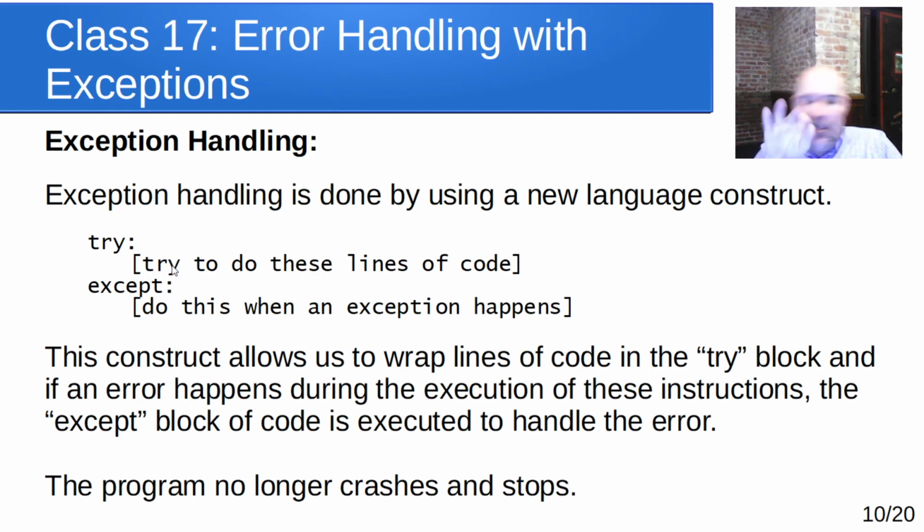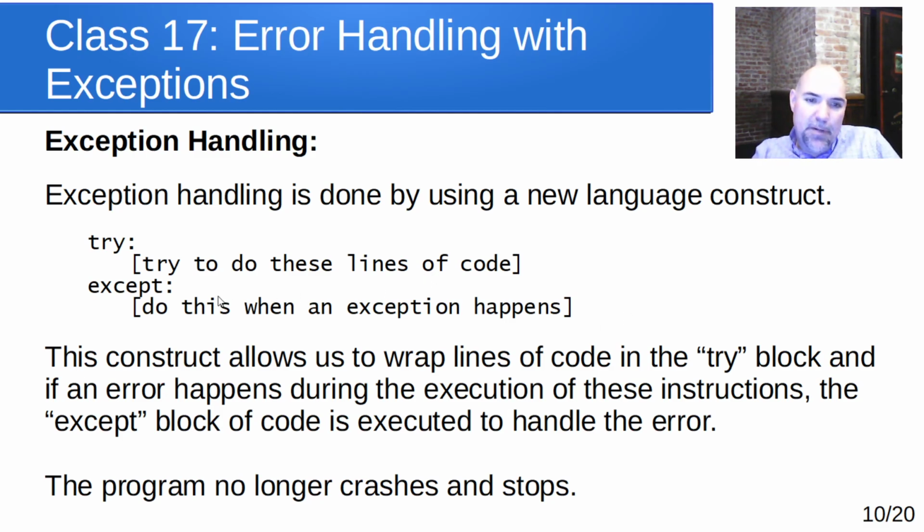You could say try to open this file, try to read the contents of the file, try to do these things. And if an error happens in here, it'll jump down to this except block and run whatever we have indented underneath that. So that construct allows us to wrap lines of code inside of a kind of protective wrapper. And if any exception happens while it's running that code, the except block gets jumped to and can handle that error.